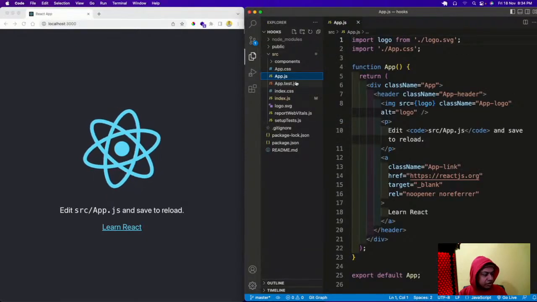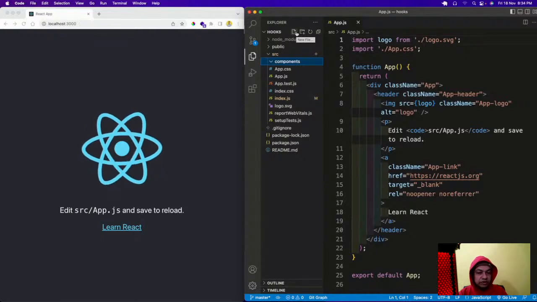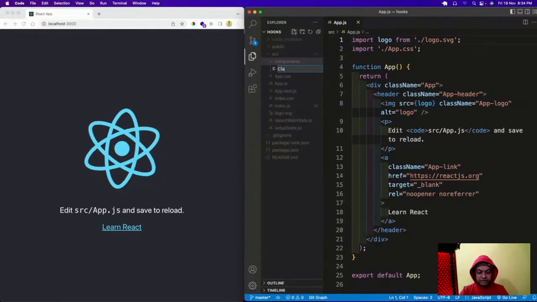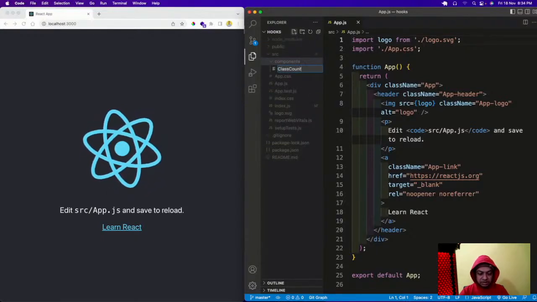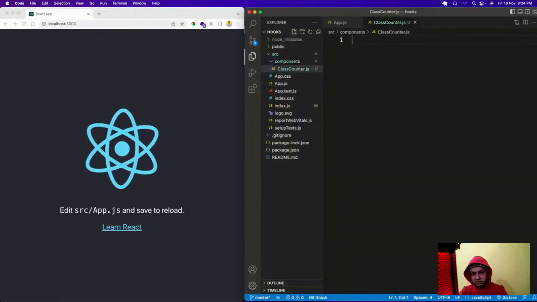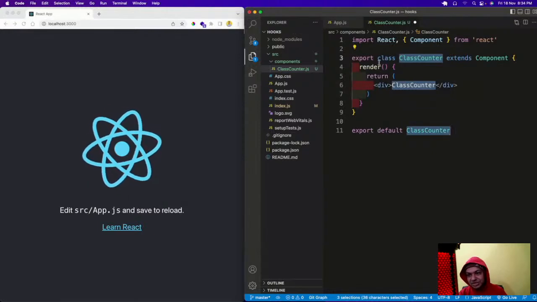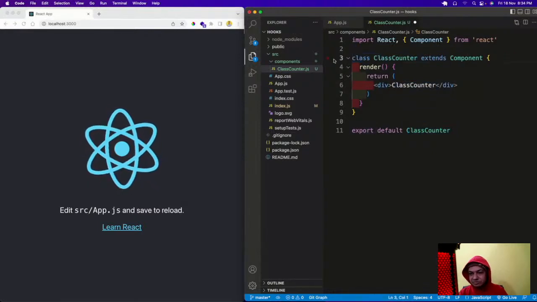The first component I'm going to create is a class-based component, and then we are going to convert it into hooks. I will create ClassCounter.js. Hari, I told you all the shortcuts: rce is the shortcut to create a class-based component.